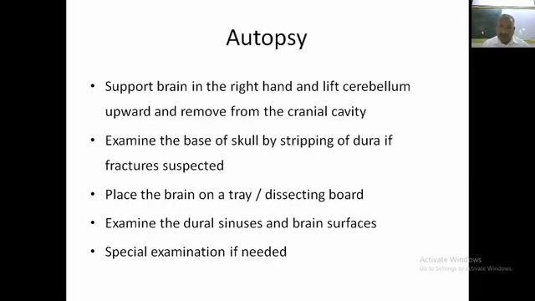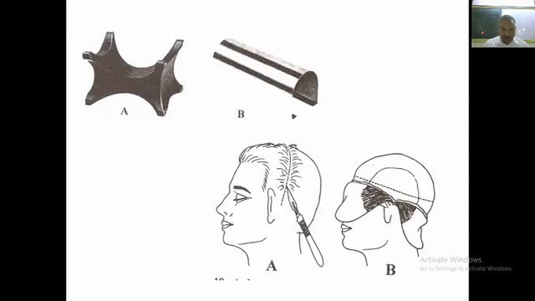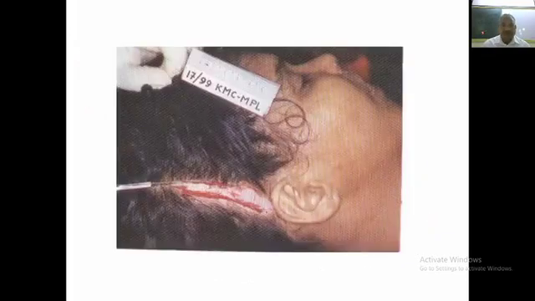Place the brain on a tray or dissecting board. Examine the dural sinuses and brain surfaces. Special examination if needed. This is how the incision is given. This is figure A, and the flap on either side, figure B. A and B are actually for the support of the neck of the dead. This is the start of the incision.